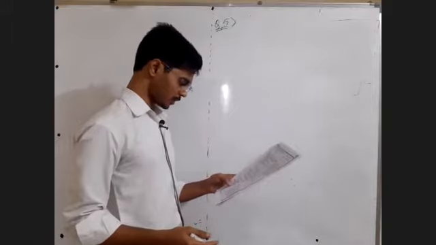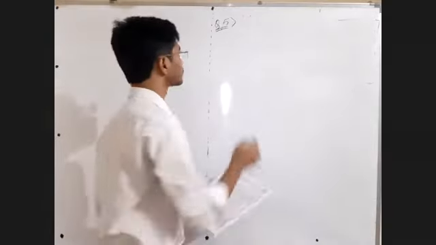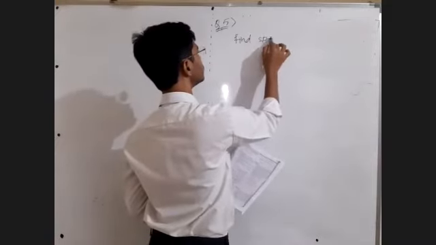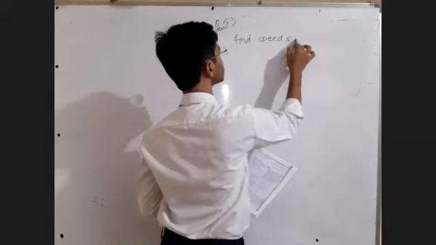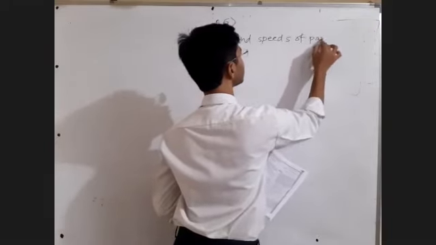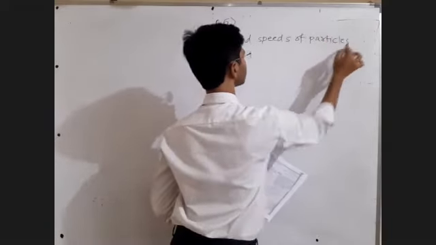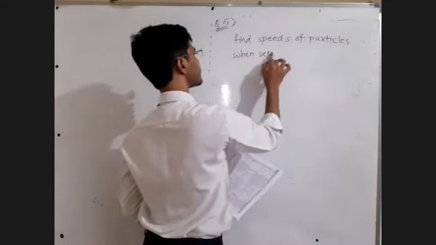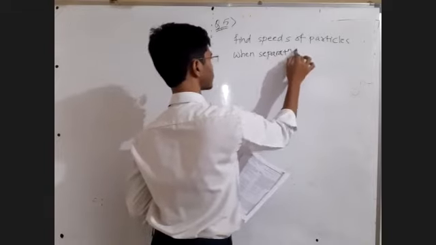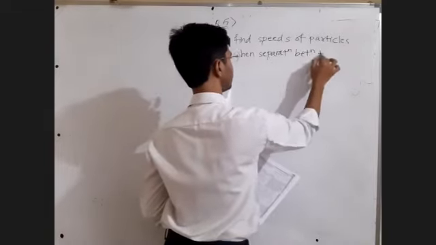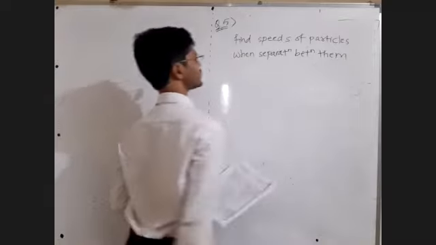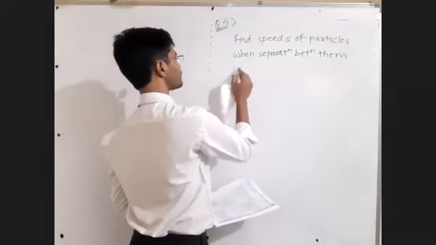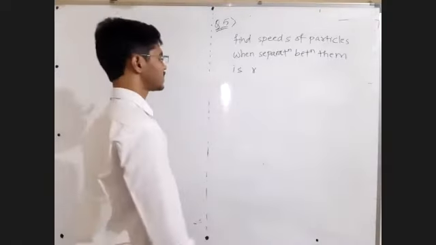Find out the speed of the particles when separation between them is r. Okay. Write down. Find speeds of particles when separation between them is r. Just write the entire question as it is, because no other data is given. Separation between them is small r, and one diagram is given to us like this.